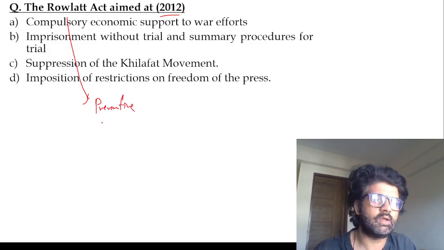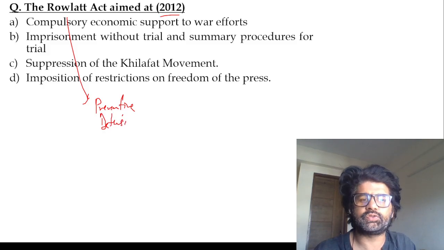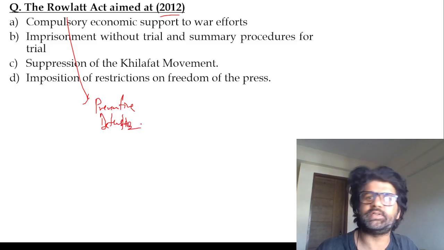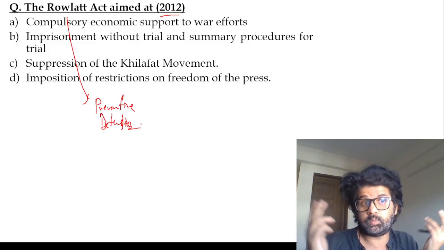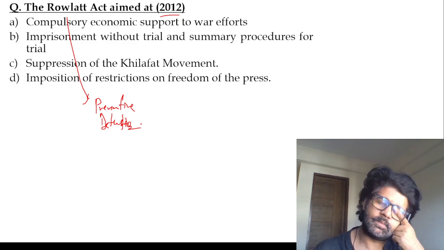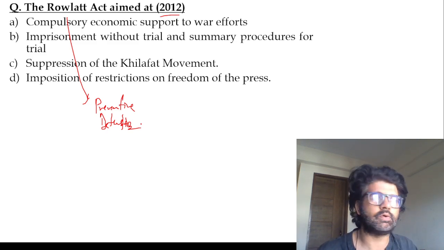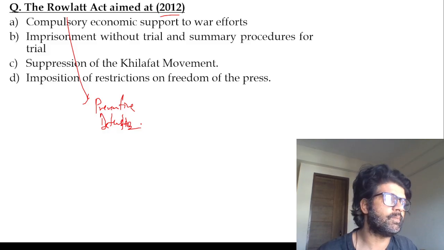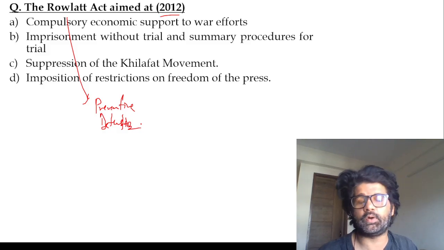Preventive detention law, like currently Sonam Wangchuk sir was put under NSA, the National Security Act, because he's supposed to be a criminal, like the biggest criminal in our country. Many people say that, I don't know. There are some criminals who are in parliament and all, and Sonam Wangchuk sir is supposed to be a criminal. Oh my God, Amrit Kal, guys.